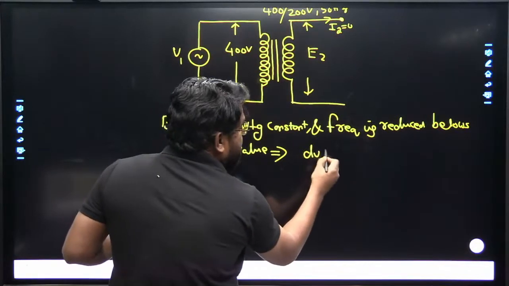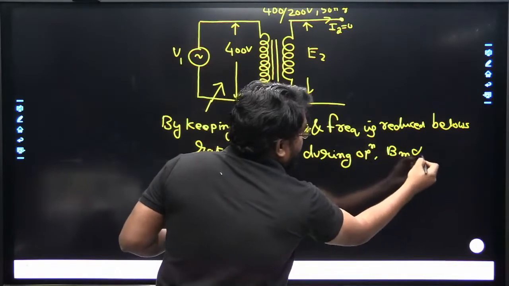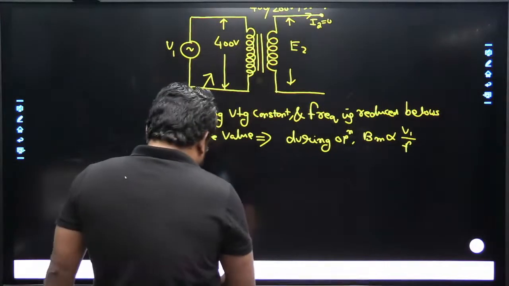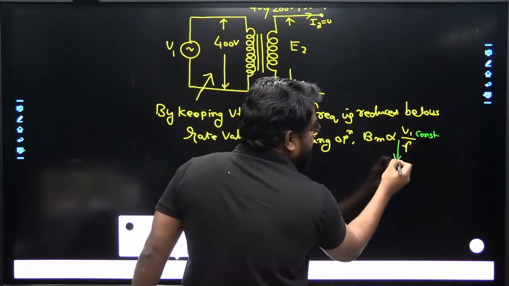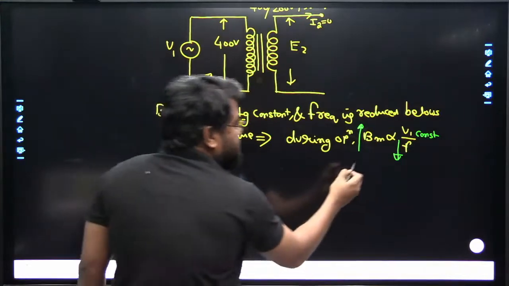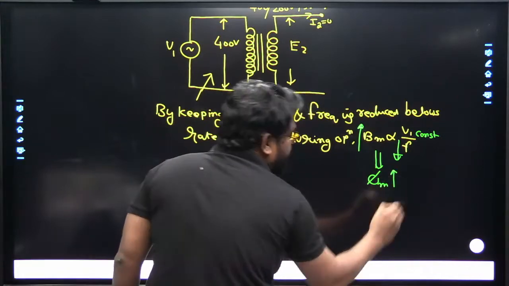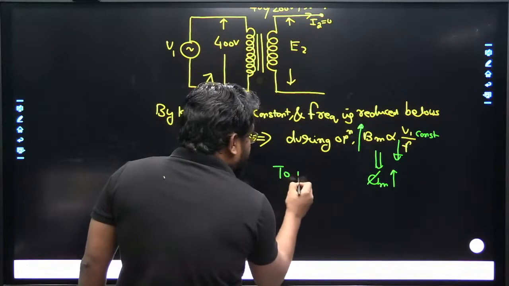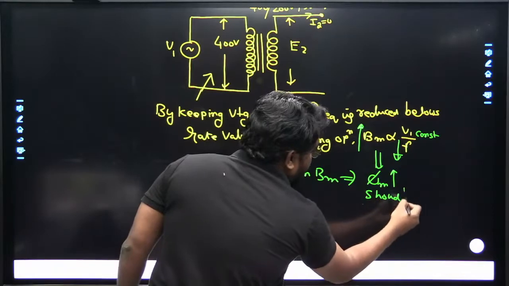During operation of the transformer, B maximum is directly proportional to the V1 by f ratio. So by keeping voltage constant, when frequency is reduced, the maximum flux density of the core increases, and the maximum flux of the transformer will also increase.